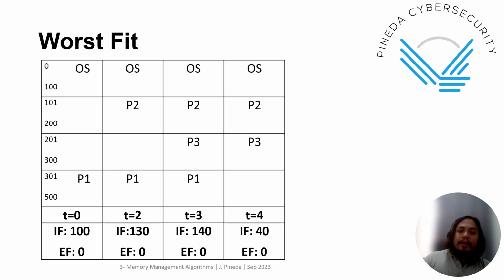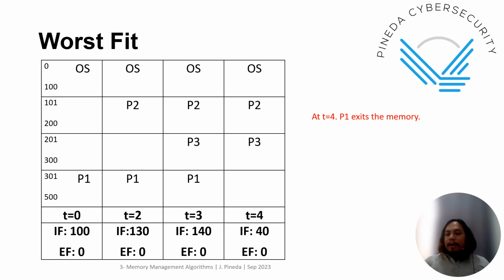And then again at time 4, P1 will exit the memory, right? So the fourth partition will be clear and can be reused again.